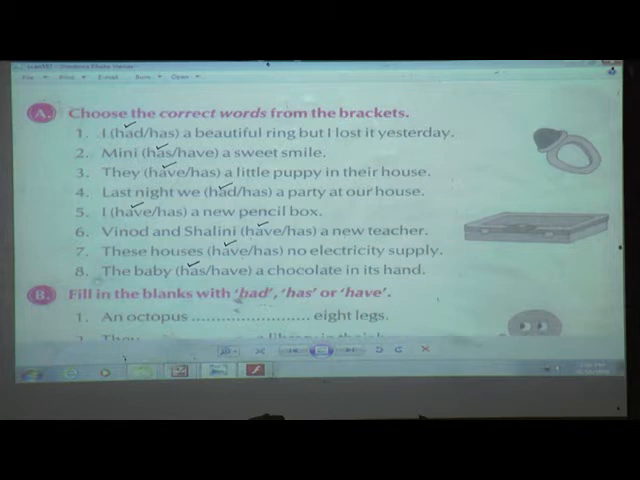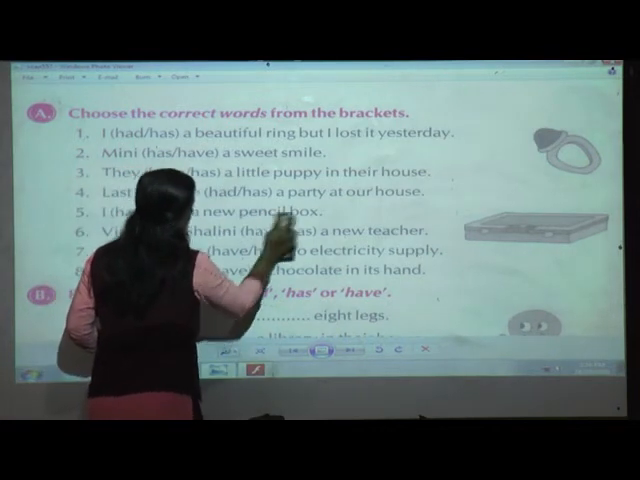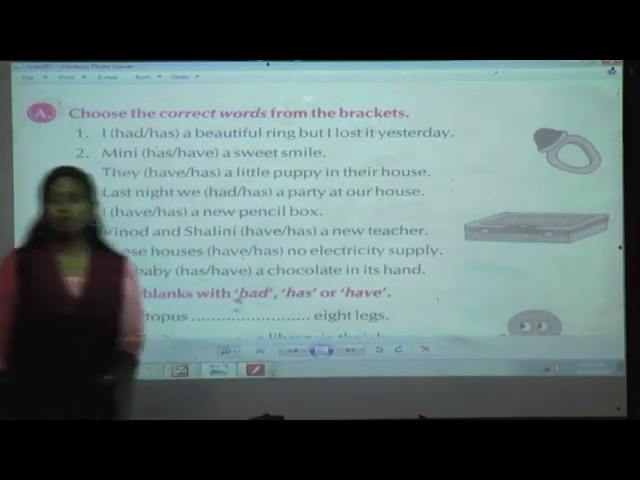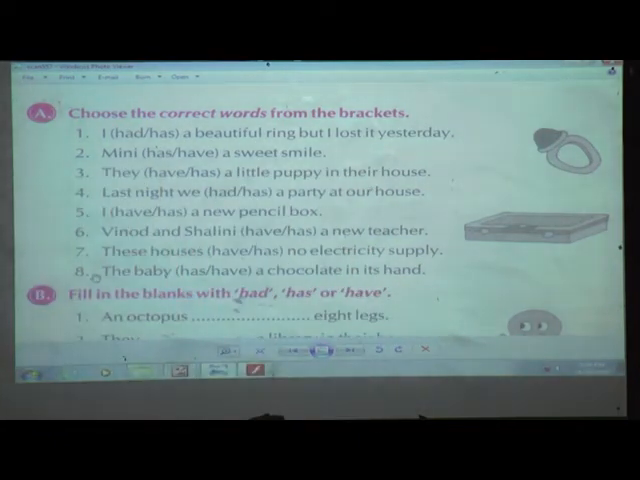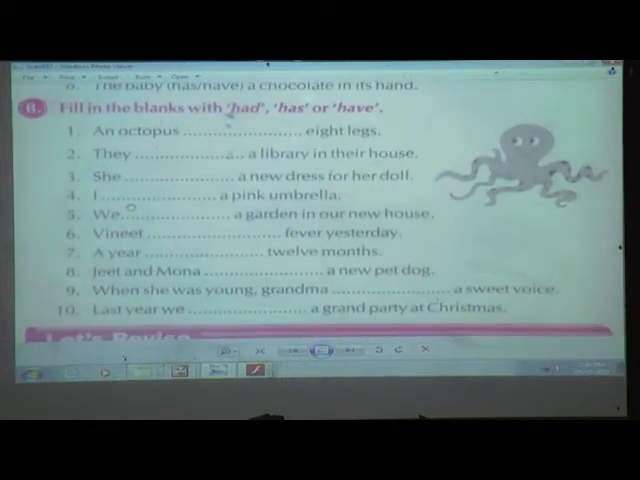I hope that you have done all the 8 examples. Shall we move on to exercise B, students? Now here they have not given any options to us. So what we have to do? Yes, we have to read the sentence, try to understand that sentence, and then according to that we have to use our has, have or had. Only these 3 verbs we have to underline. Understood? Ready? Are you ready, students?